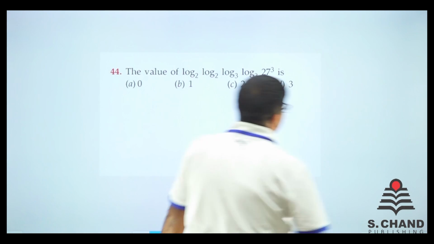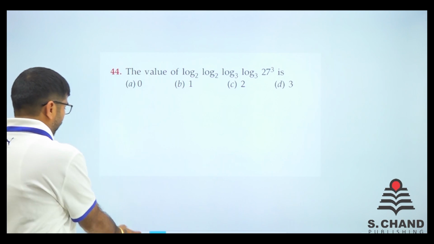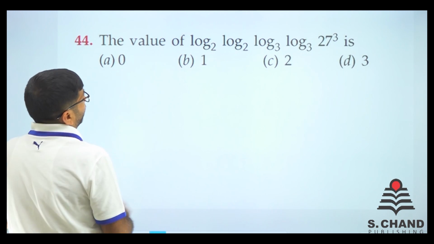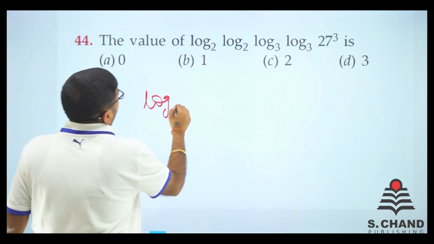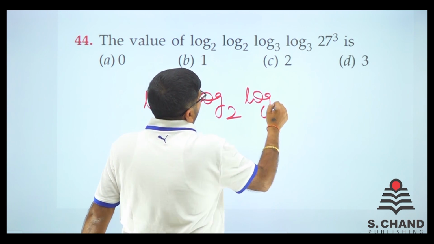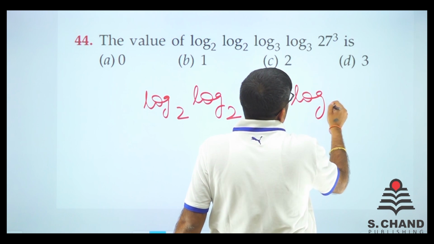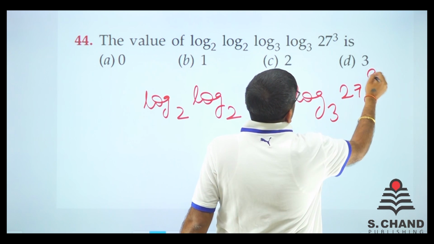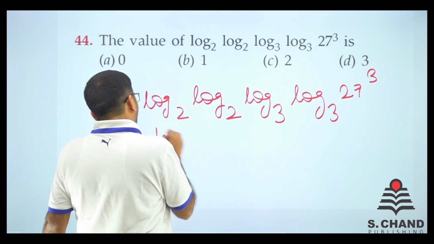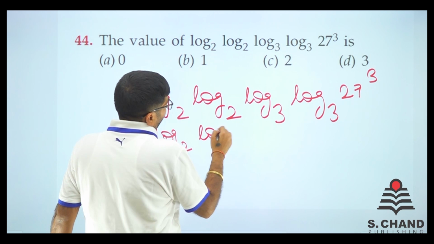Let's move ahead. Next question, question number 44. It is just asking for the value of this. Let's see what it is. It says log 2, log 2, log 3, log 3, 27 raised to power 3, right?